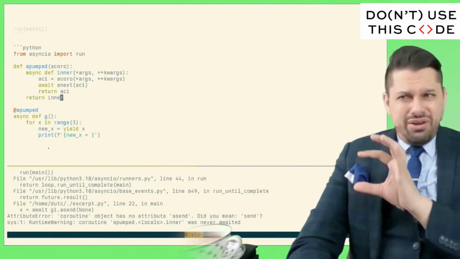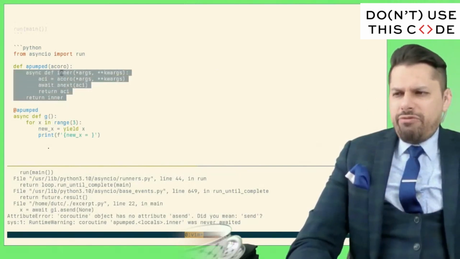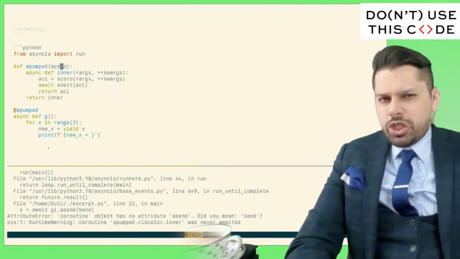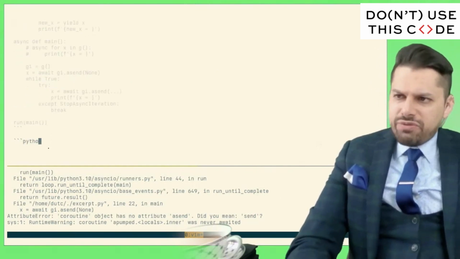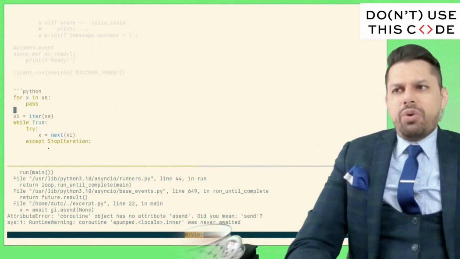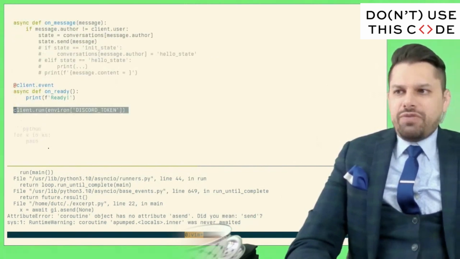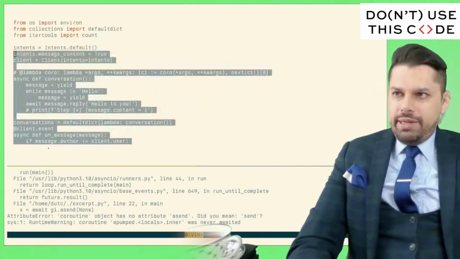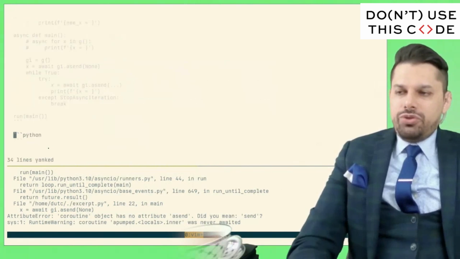The pumping breaks down in some unpleasant ways. I haven't quite figured out how to pump an asynchronous generator coroutine just yet. But it doesn't mean we have to throw out the approach entirely. It just means that we have to manually handle that modality of, are you at the beginning of the conversation? So let's start with what we had here and see if we're able to do this asynchronously.